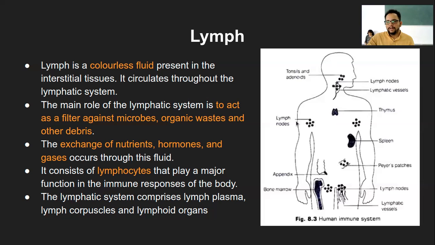Armpits usually have these lymph nodes on both sides at the armpit region, and also in the groin area there are lymph nodes present. Spleen, that is here, which is next to your stomach, and the Peyer's patches, which are a specific type of cells present within the intestine. You don't need to remember this, but surely spleen, armpit, tonsils, these things you need to remember. So these are the different lymph nodes present in your body, and they are nothing but the lymphoid organs.